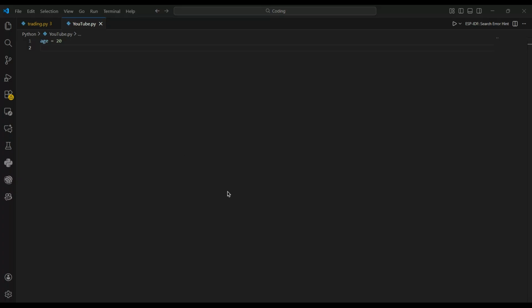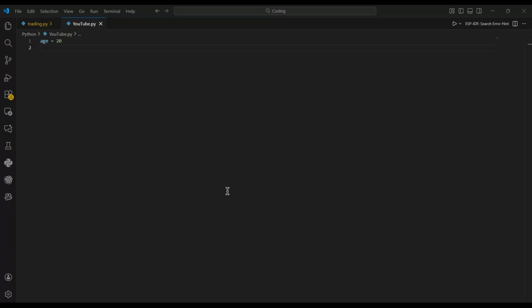Makes sense, right? Now, this is not the only type of variable. There are different types of them. But let me just tell you one thing: there's no need of semicolons, no data type declarations. Python figures it out for you.